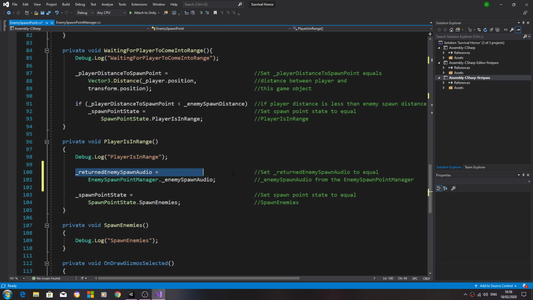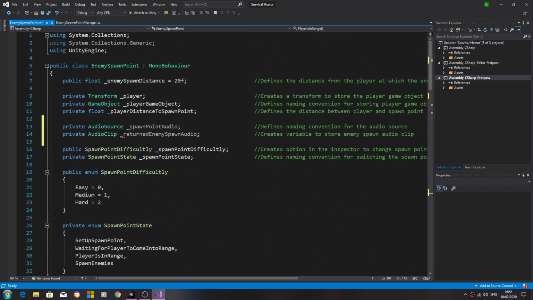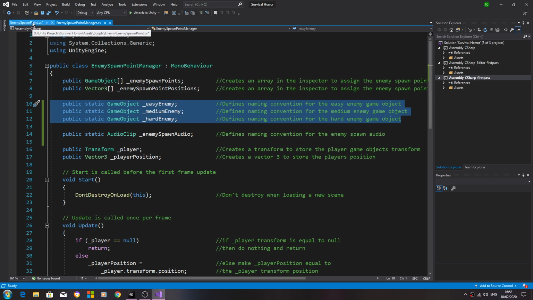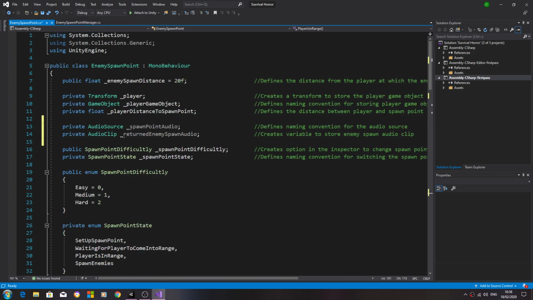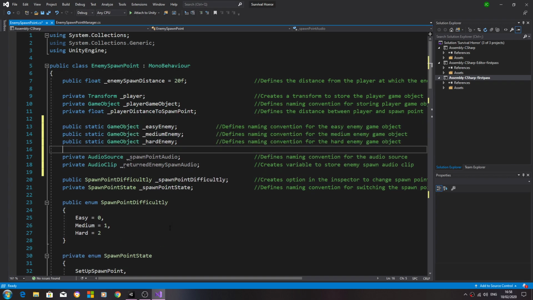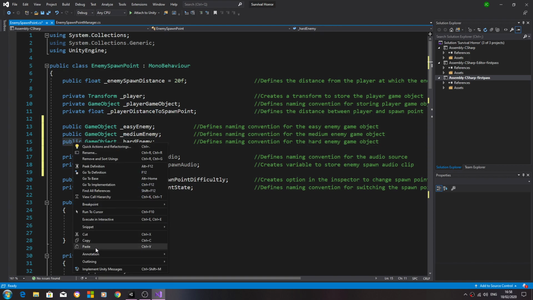And in fact we can, if we come back up to the top, let's come to the enemy spawn point manager. Let's copy all 3 lines for the enemy game objects. We'll paste those in. We'll get rid of the static. We'll change public to private.